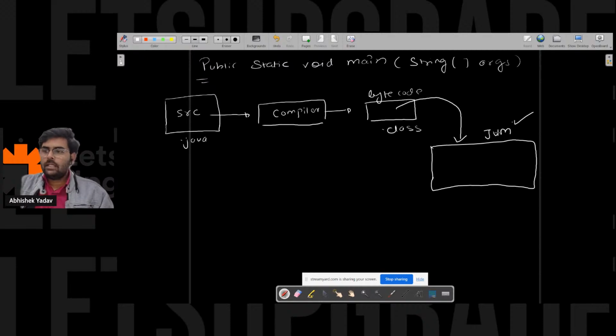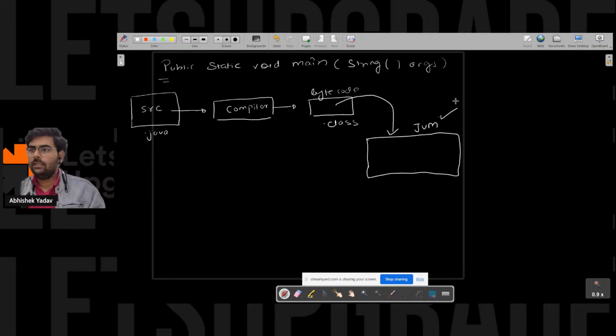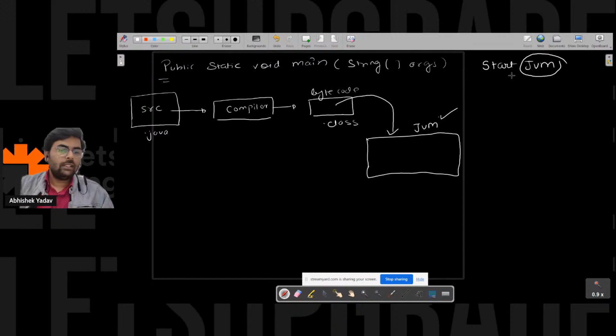After that, what will happen here? Let me minimize the screen here. So first, the JVM program will start. Again, JVM is a simple program that is running on top of the operating system. So JVM will start, and after that it will locate. Let's assume the name of the file is first.java. So this will be my first.class file, right everyone?